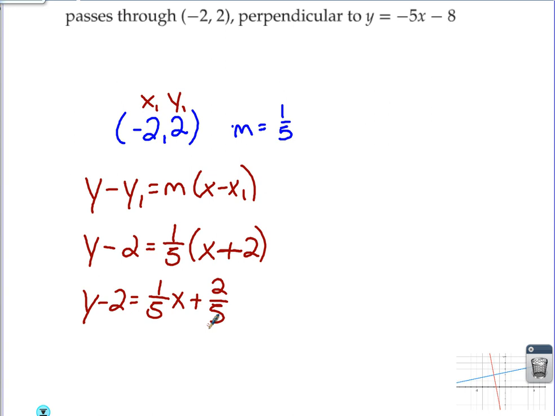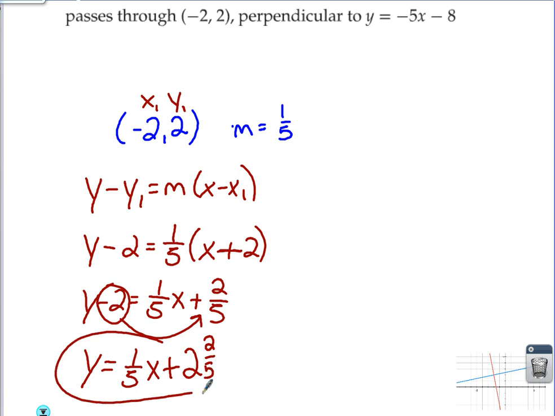Uh-oh, that fraction. This will be tough. Minus 2, we have to move over here and put with 2/5. How in the world do we add 2 wholes with 2/5 of a whole? Anybody know what to do? You have 2 whole pies and you have another 2/5 of a pie. I believe you would have 2 and 2/5. That makes sense. That's the point-slope method. If you like that method, go for it. I'll tell you the shortcut is a little bit tougher normally when you have fractions.